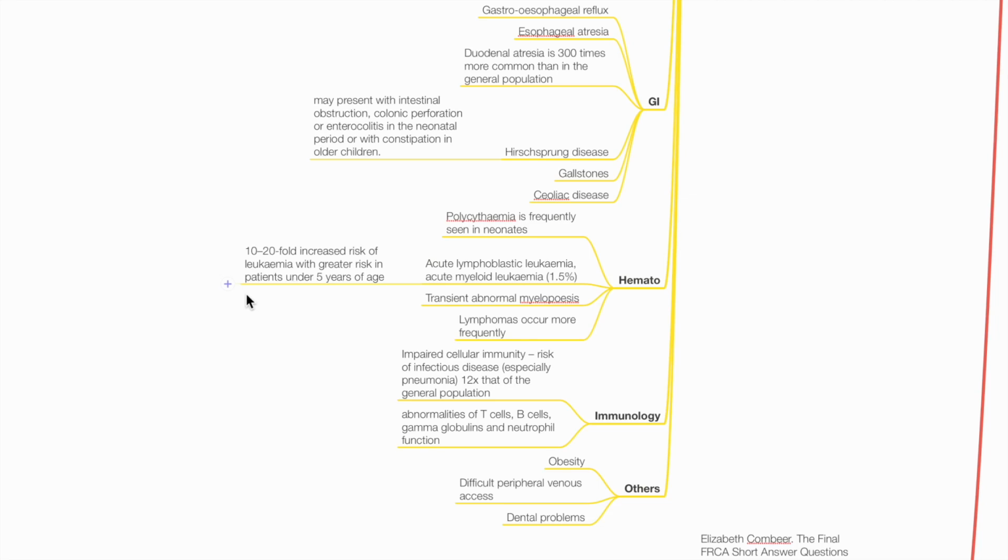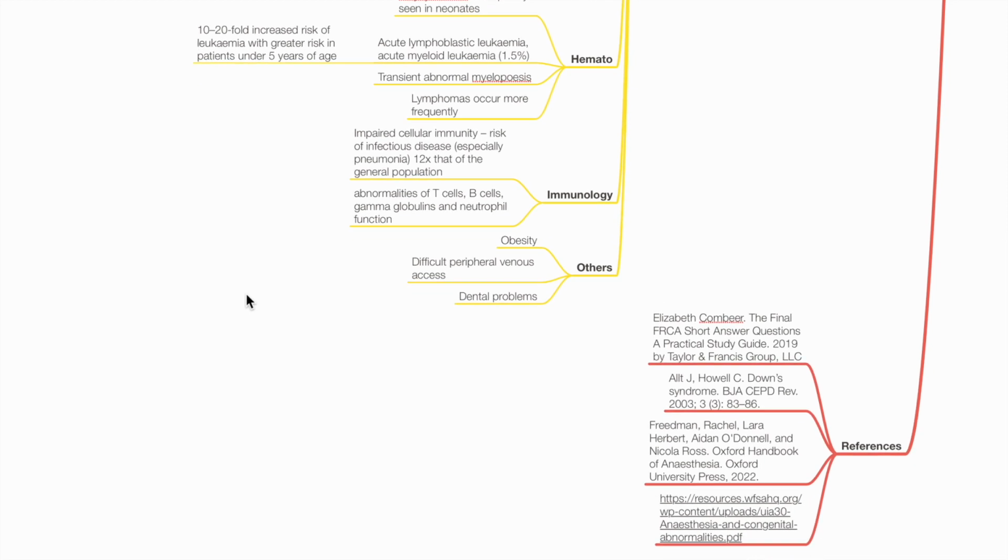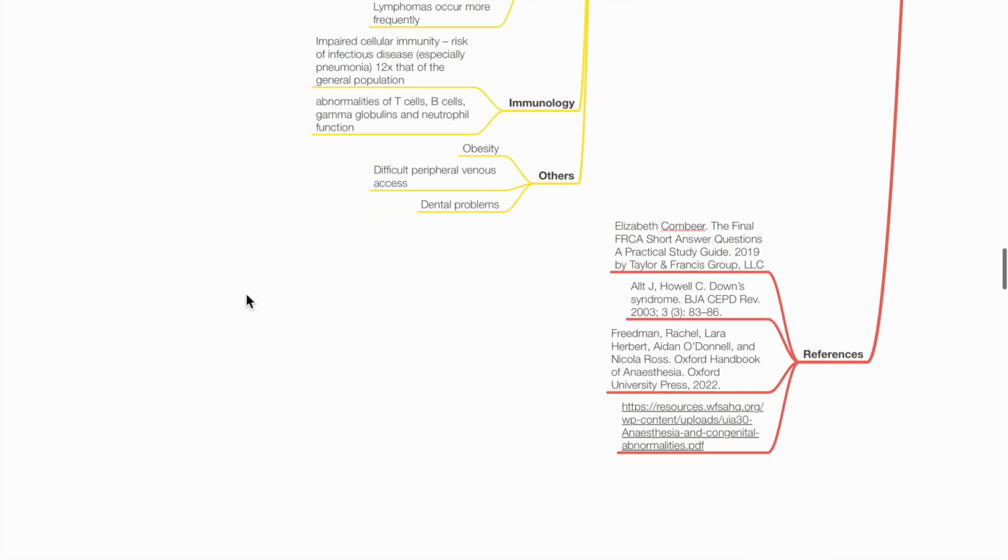Other associations with Down syndrome include obesity, difficult peripheral venous access, and dental problems.